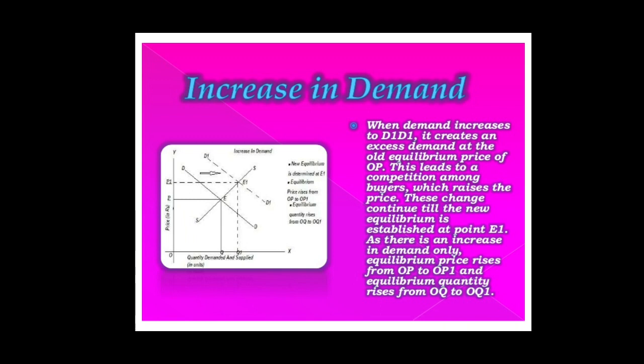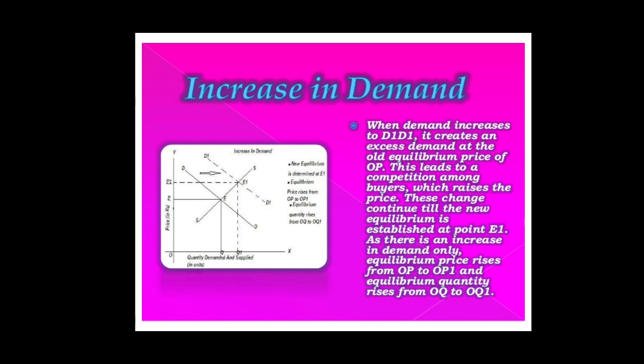Here we can see that the original market equilibrium is determined at point E when the original demand curve DD and supply curve SS intersect each other. OQ is the equilibrium quantity and OP is the equilibrium price. Due to increase in demand, the demand curve shifts to the right from DD to D1 while the supply curve remains the same.